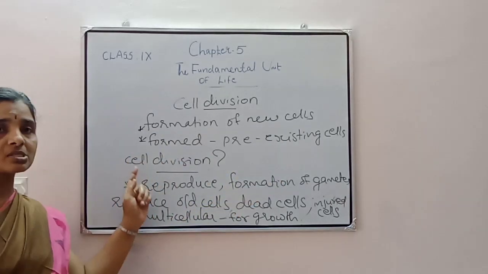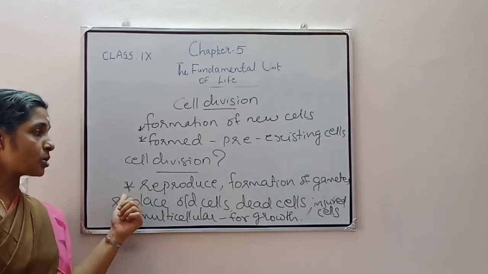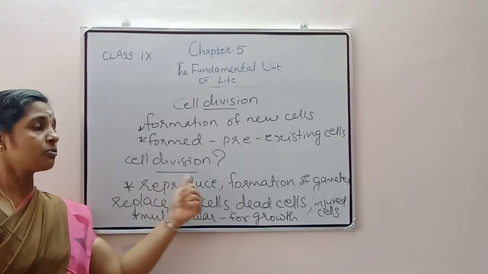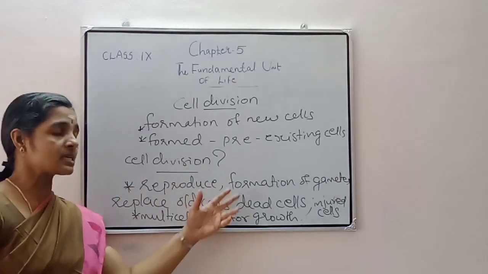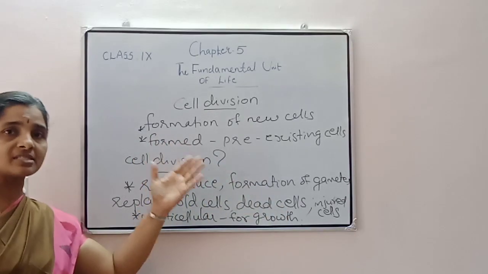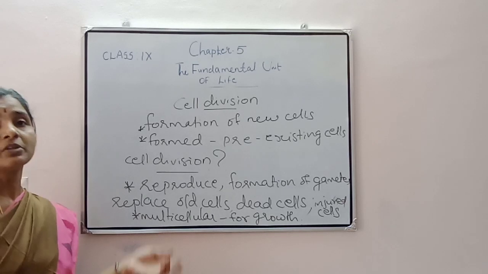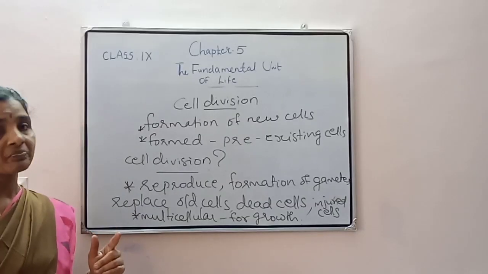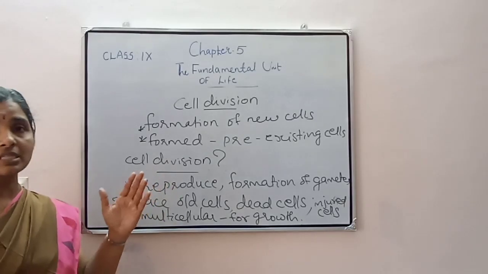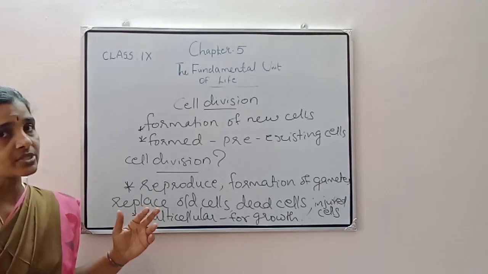Then what is the importance of cell division, or why is this cell division important? In order to reproduce, for the formation of gametes, for replacing the old cells, dead cells or injured cells or damaged cells. And in multicellular organisms, for their growth also, cell division is essential. Both unicellular and multicellular organisms show this special property that is called cell division.